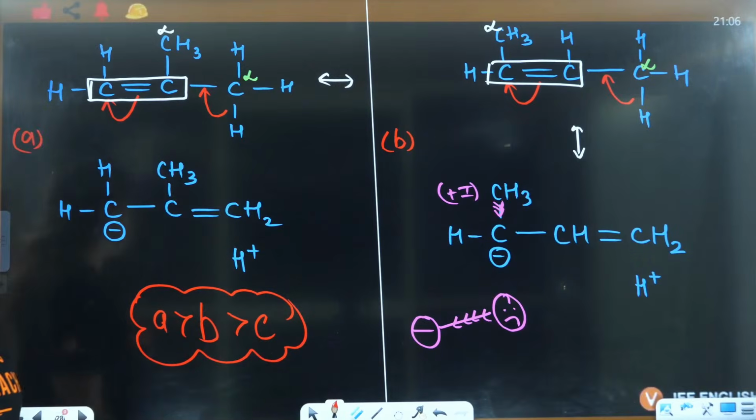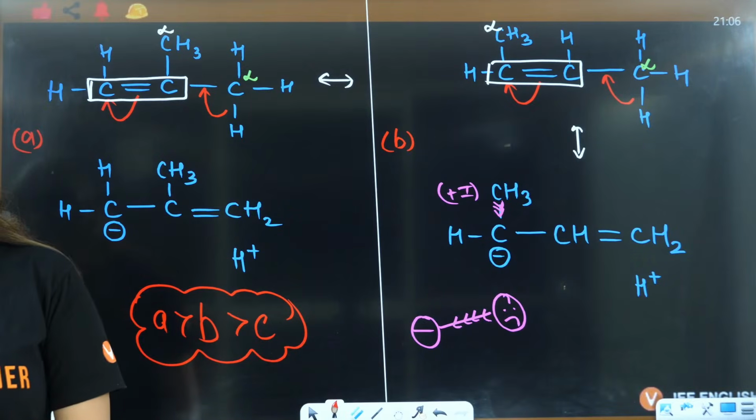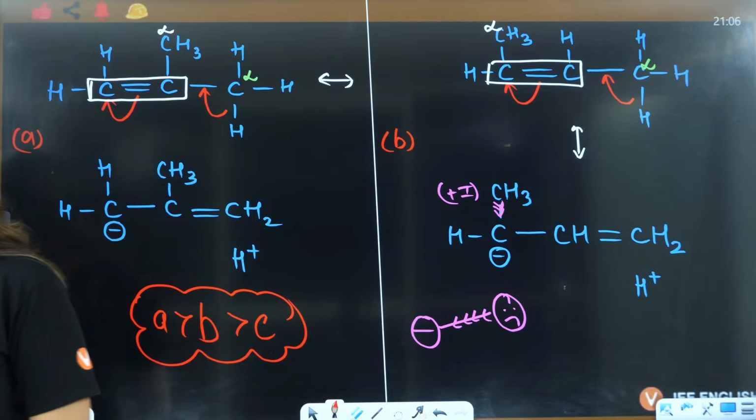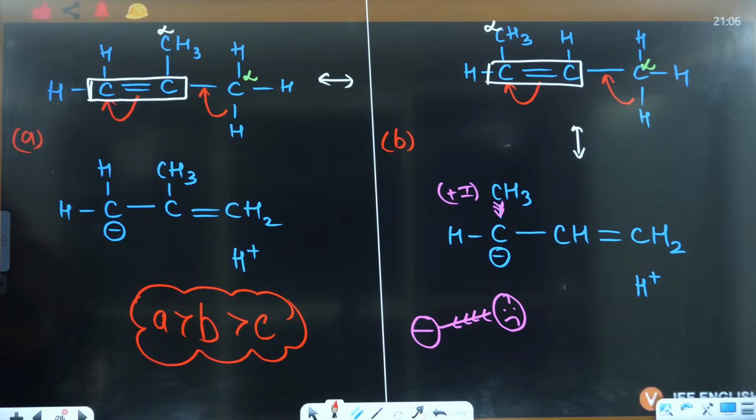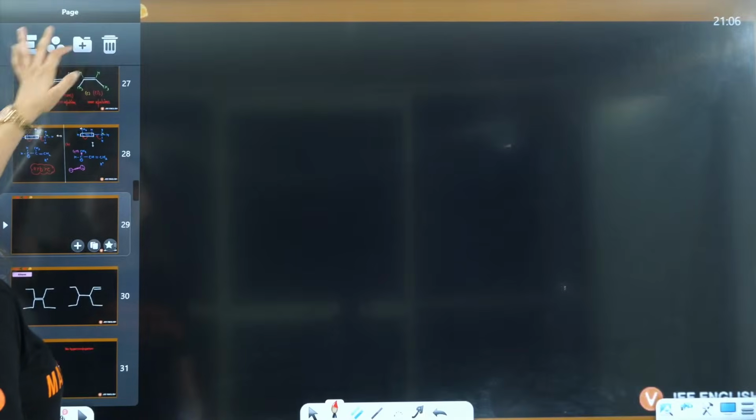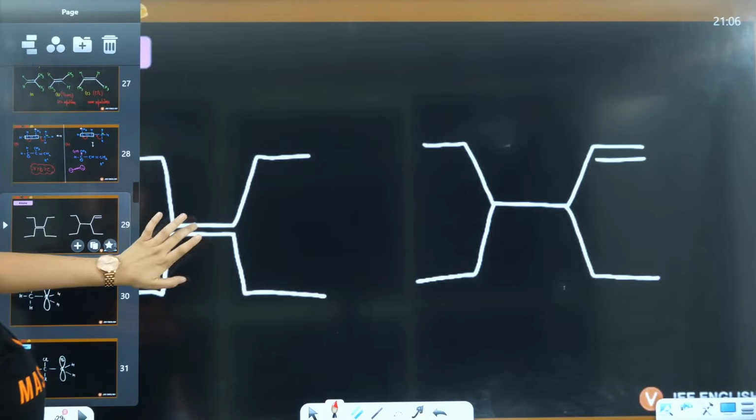So A will be more stable, na? A, B, C it will be, isn't it? Yes, everybody, isn't it? A, B, C, right? Okay, everybody clear?